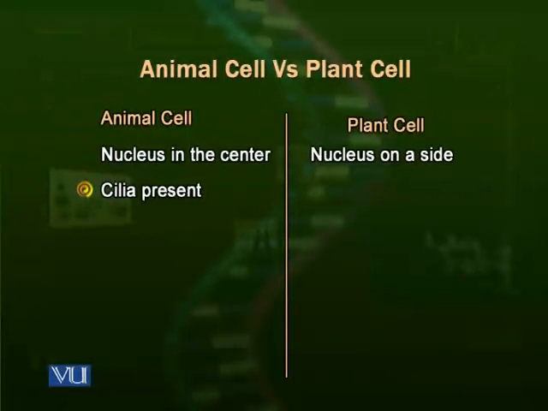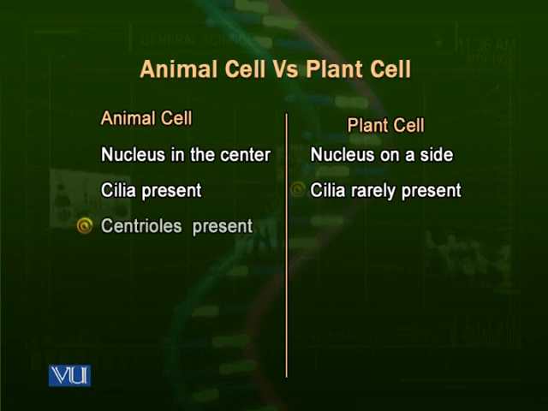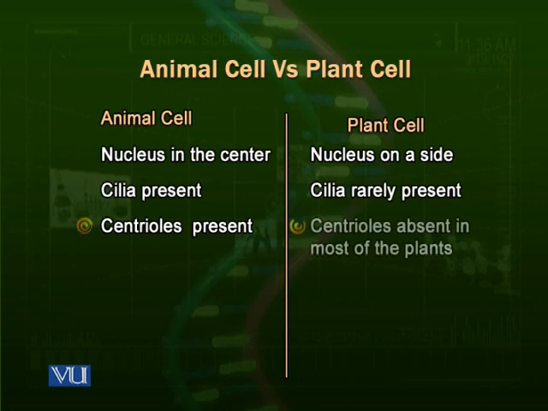In animal cells, cilia are usually present, but in plant cells, cilia are rarely present. Animal cells do have centrioles, which we know act in the cell division. Centrioles are not present in most of the plant cells, but in a few lower plants, centrioles are present.